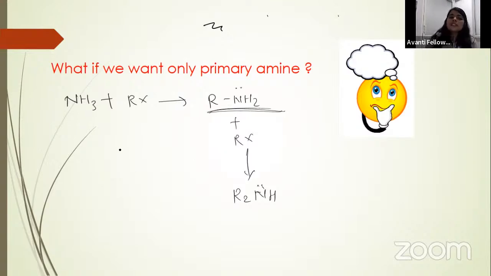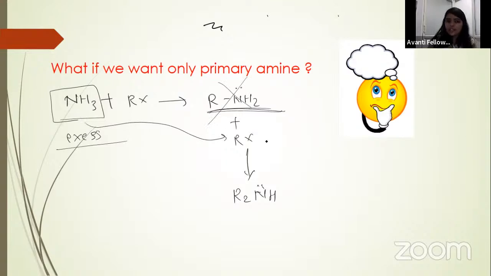Okay, or we can say this, we can take this ammonia in excess. If we take ammonia in excess, meaning a very large amount, then if the concentration of ammonia is higher, only ammonia will attack the next alkyl halide, and will not let RNH2 do so, understood? Then only ammonia will attack on this alkyl halide, not RNH2. So if ammonia attacks, then again we will get primary amine. So if you want only primary amine, then take ammonia in excess.